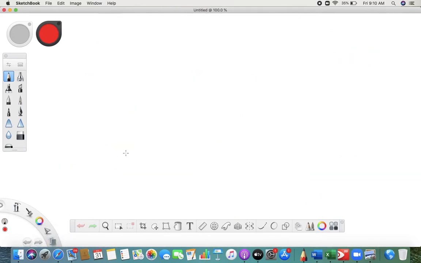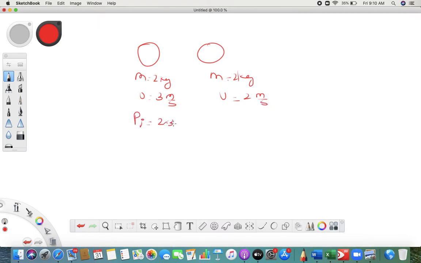Now, as I said, these are two balls. Let's say I'm giving you an example. This is 2 kg, this is also 2 kg. This is moving with 3 meter per second, this is moving with 2 meter per second. So what is the initial momentum? 2 3s are 6. What is the initial momentum of this ball? 2 2s are 4. So initial momentum is this, final momentum is this.